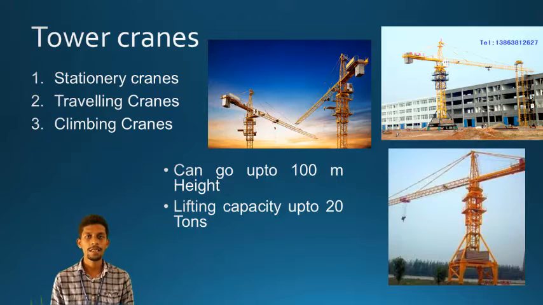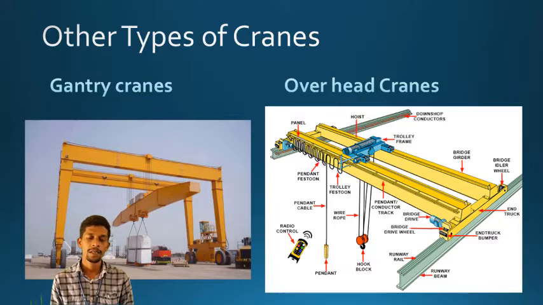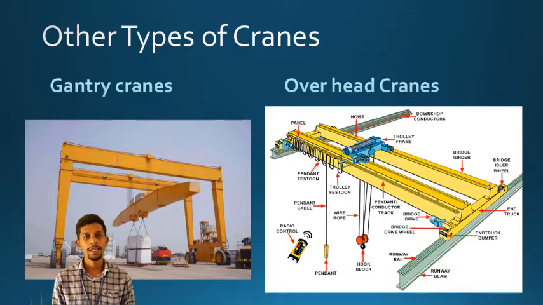And what about the other types of cranes? The other types are gantry cranes and overhead cranes. You can see the gantry crane in the first diagram. At every bridge work construction site, a gantry crane must be located, because for a bridge you have to cast the bridge girders.